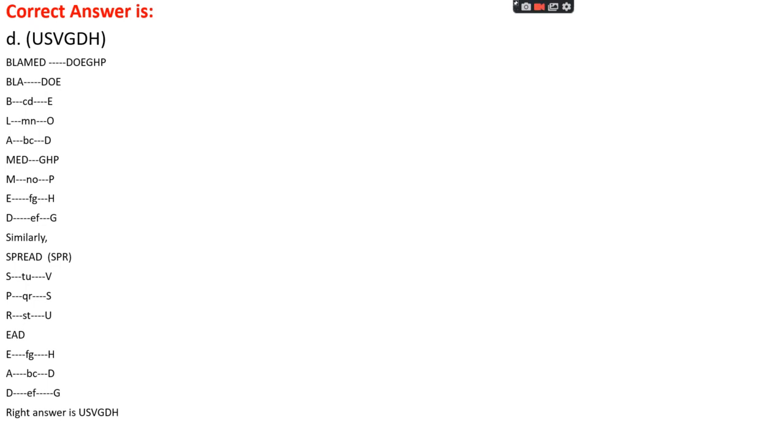Similar thing will be done in case of spread. So the right answer is VSVGDH. Sometimes while coding we find a typical position changing. Either three letters, two letters, three letters are coded in a different way, and then they will reverse. Such type of pattern we will see in this type.